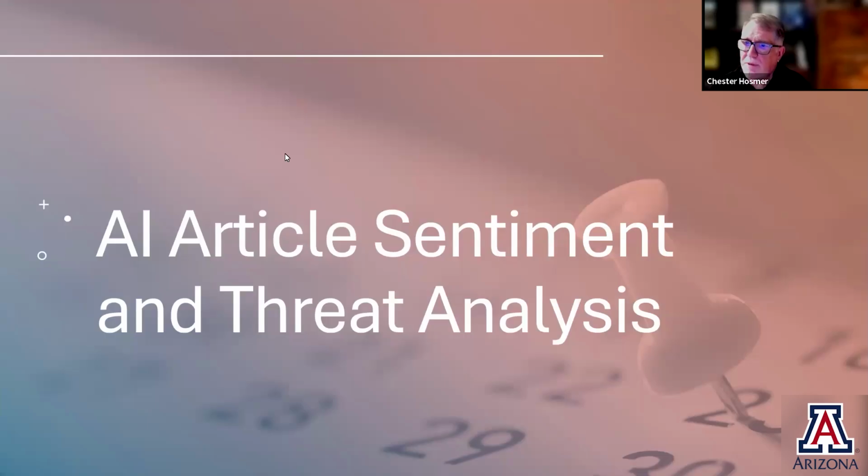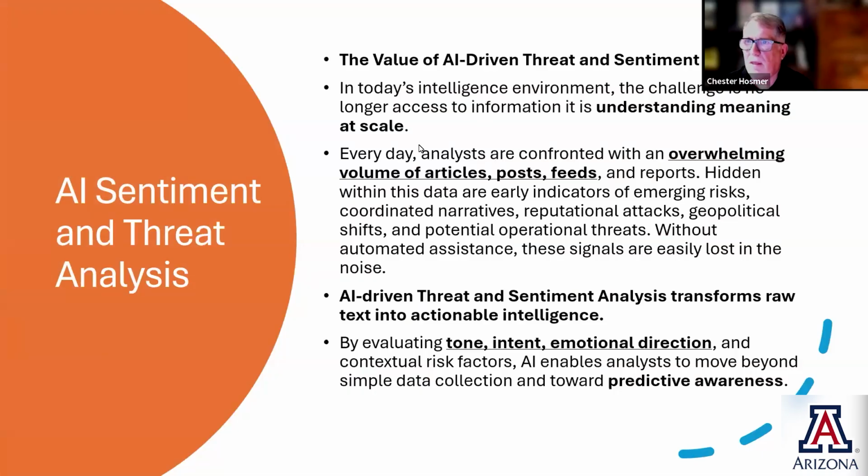Next, we want to look at sentiment and threat analysis. Again, the ability to examine articles for threat and sentiment is really about understanding meaning at scale. We want to understand what this is actually about, whatever the text is that we're analyzing. Obviously, analysts are overwhelmed with articles and post feeds and reports, and hidden within this data are early indicators and emerging risks, coordinated narratives, geopolitical shifts. All of those things are part of the article, and we want to extract them.